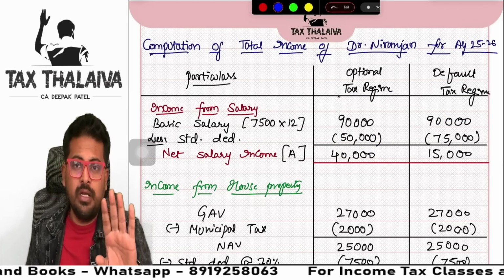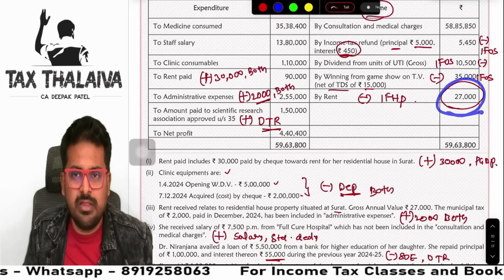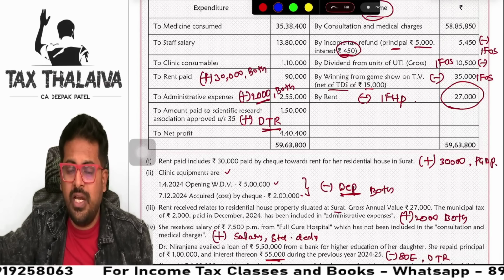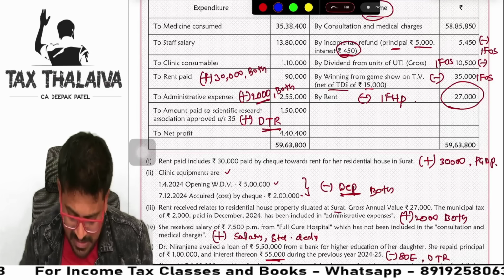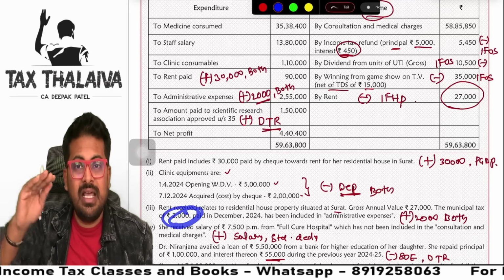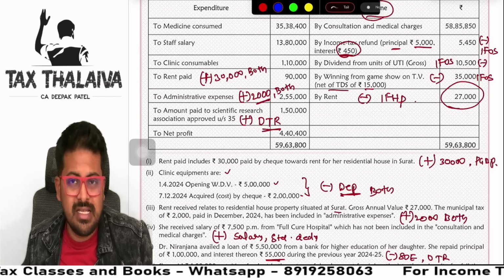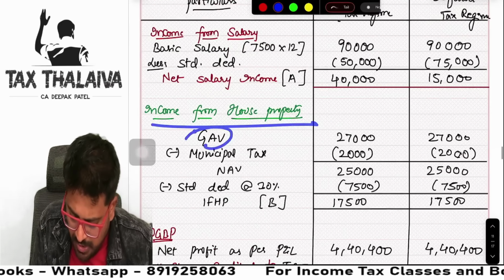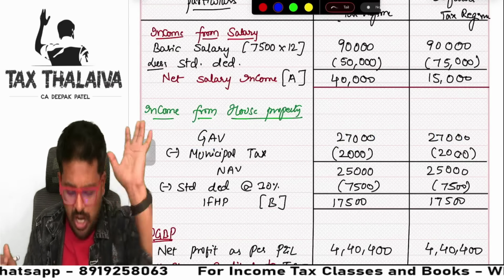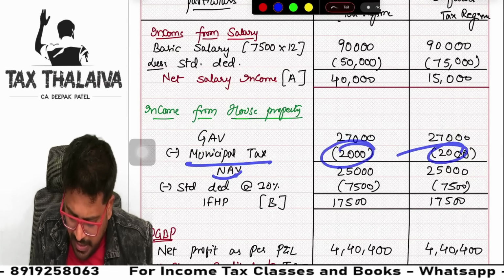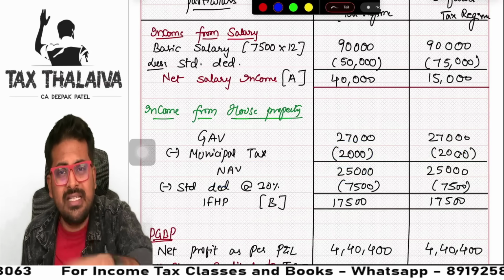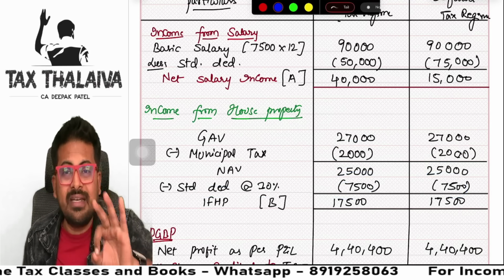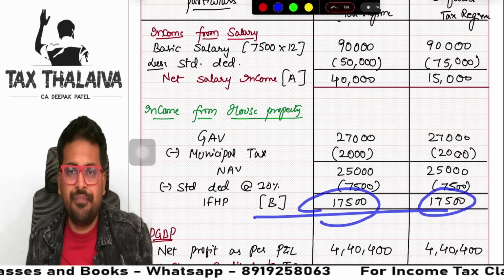Next is house property. What is given? Rent 27,000. This is not per month. This is total rent, guys. GAV 27,000. Less municipal taxes 2,000, which we have to consider. Correct? Then standard deduction, interest, nothing is there. See here, income from house property. GAV, both the regimes are done in one shot. Municipal tax 2,000, 2,000. NAV. It is a let out property. Under the default tax regime, we will allow interest, municipal taxes, everything. So standard deduction 7,500. There is no interest information. So income from house property is done.